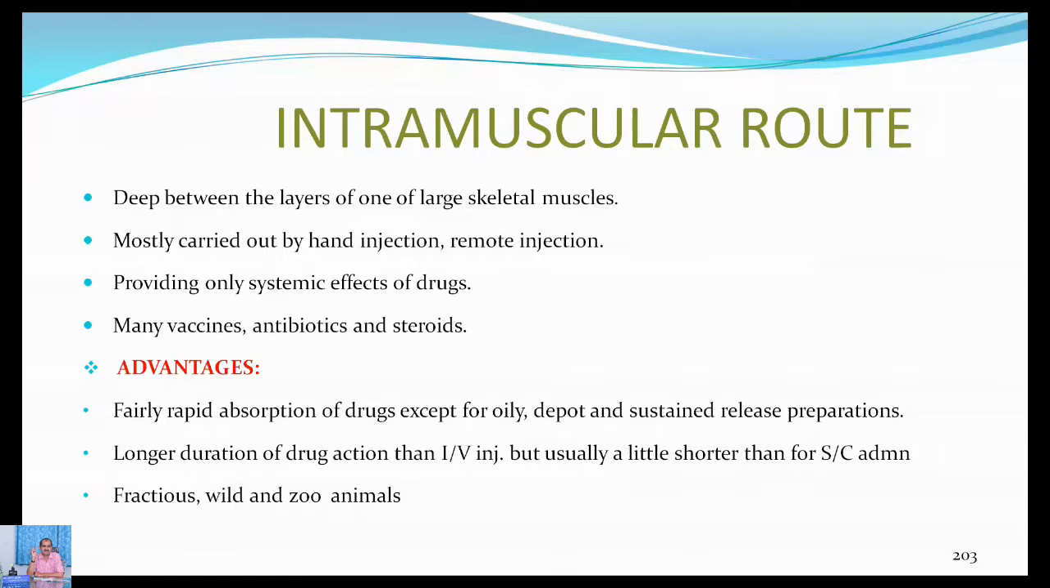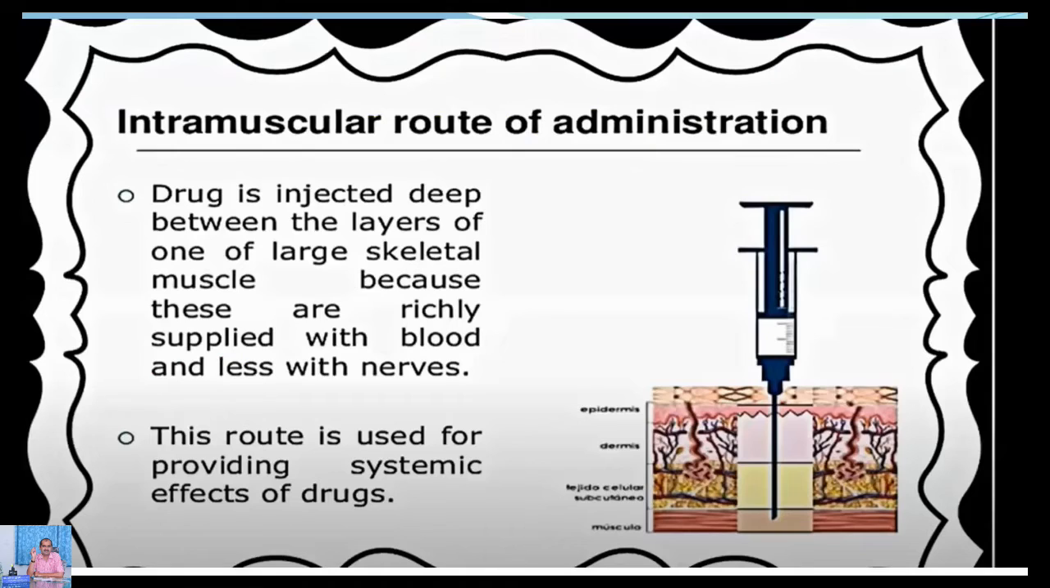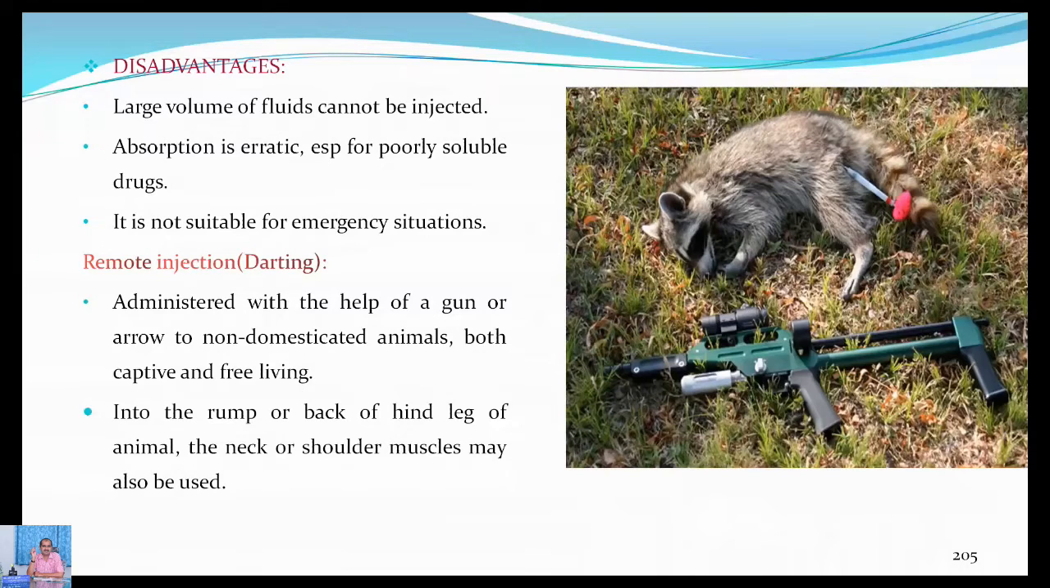And it's one of the common routes of administration in the case of zoo or wild animals. That's what we have discussed. Here the drug is injected deep between the layers of one of the large skeletal muscles, because these are richly supplied with blood and less with nerves. If it is supplied with nerves, a lot of pain will occur. Hence, wherever the nerves are not there, the injection is given below the epidermis and dermis, which means hypodermic.